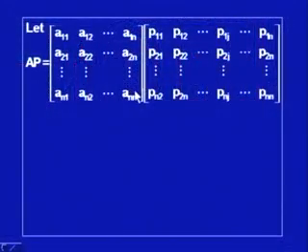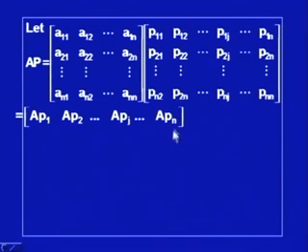Now, let us calculate AP. If A is this n by n matrix and P is this square matrix, let us find the product matrix. I write this product matrix as a row vector in which AP1 is the product of the matrix A with the column P1.